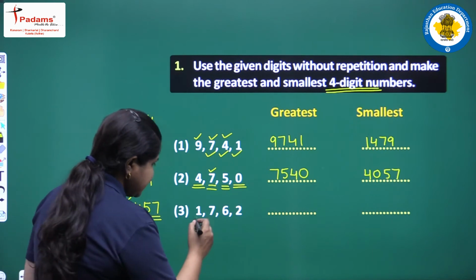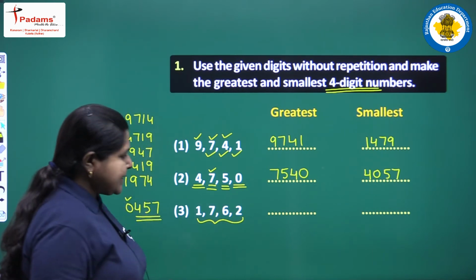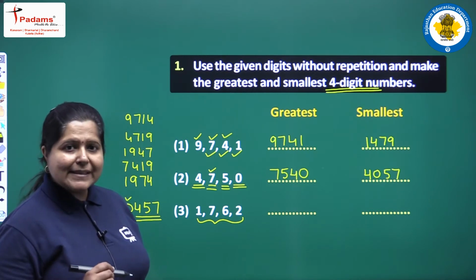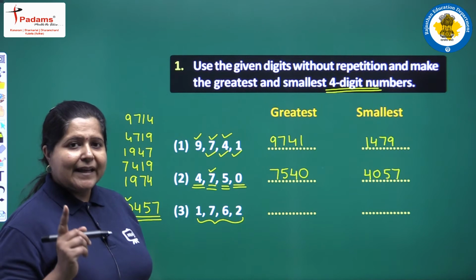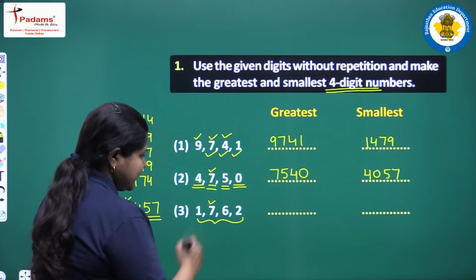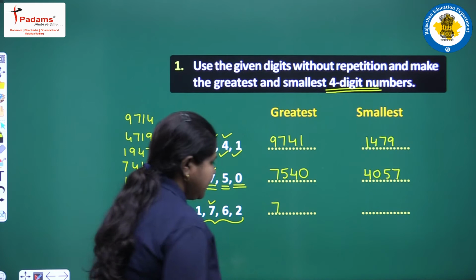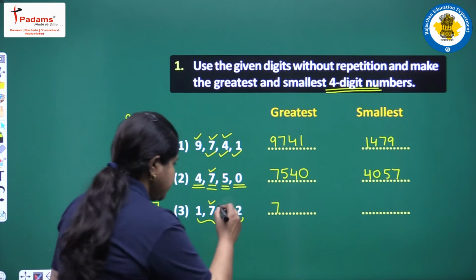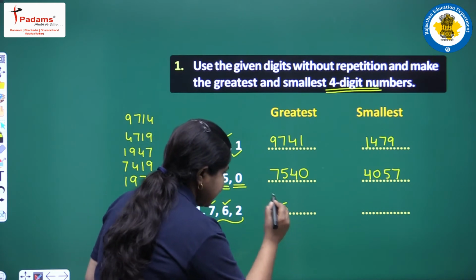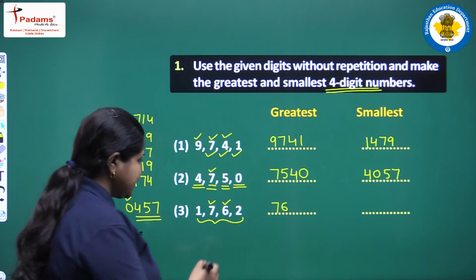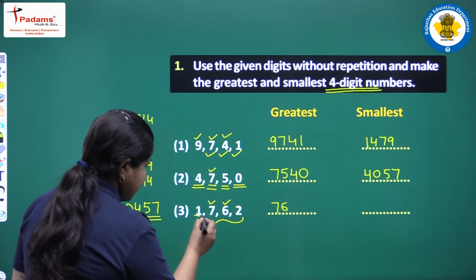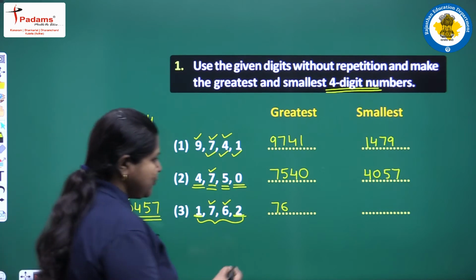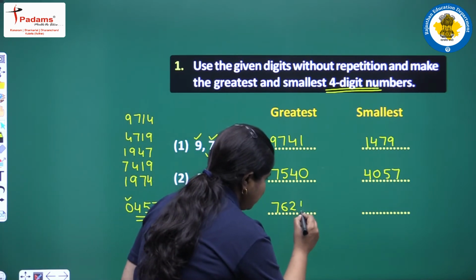Next we have another set of digits 1, 7, 6 and 2. Again, to write the greatest number we will start with the greatest digit and it is 7 here. So we write 7. Then the next greater digit is 6. So we write 6. Then the next greater digit out of the remaining: this 1 has been left and this 2 has been left. So which is the greater? 2. So 2 will come and then 1.